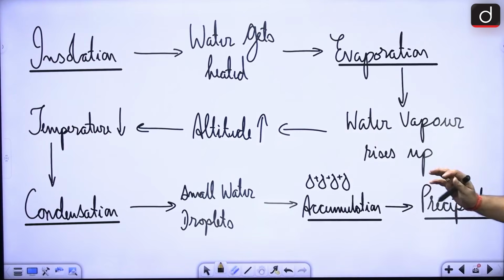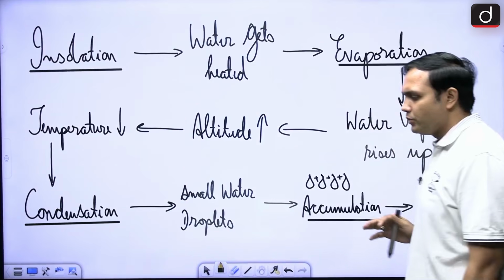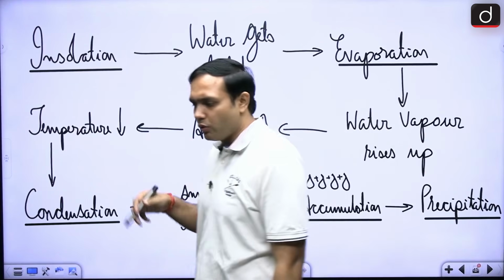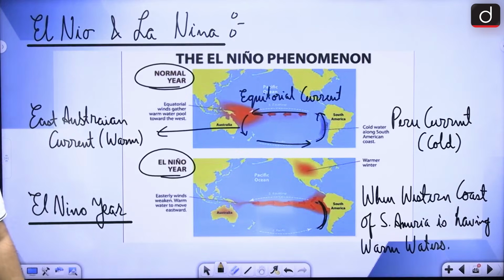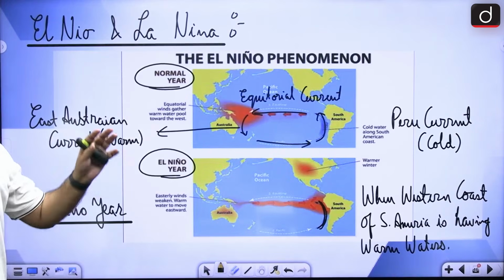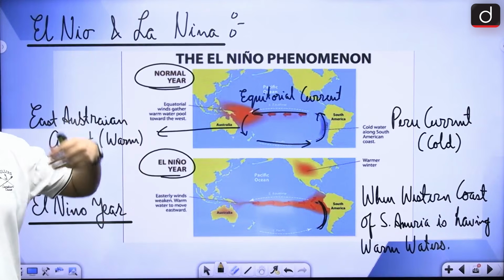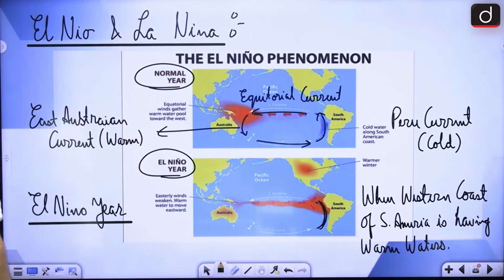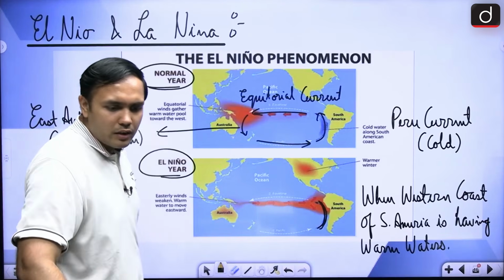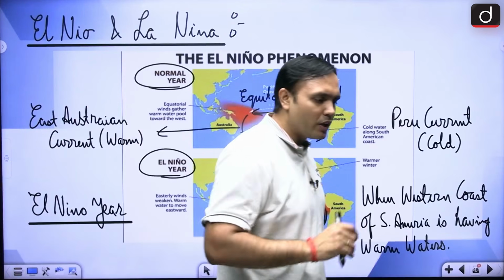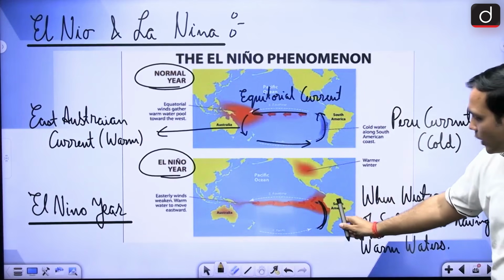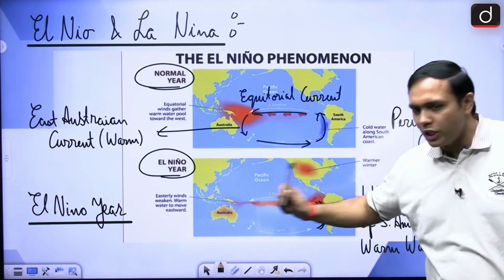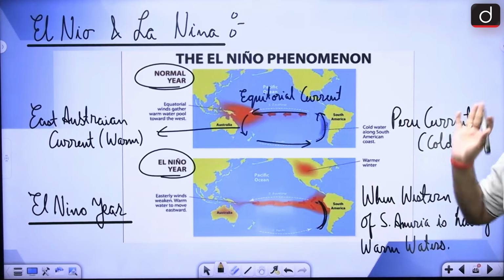All right. Now, the last aspect with respect to climatology of overall the world climatology, right, is the El Nino and La Nina phenomena, right? Again, we will make a table out of it and we will cover it properly, right? So, in case of El Nino and La Nina, what are some of the basic things that you can remember? It is happening between which 2 regions? So, it is happening between the South American coast and the Australian coast, right? First thing that you can remember.